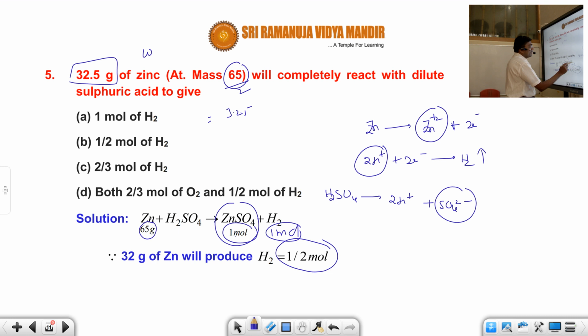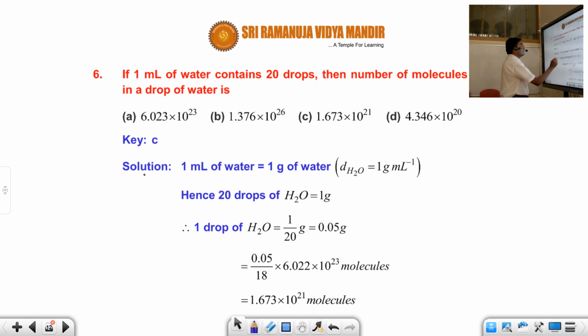Well, let us move on to the next question. The next question is a very interesting question asked in a previous examination. If 1 ml of water contains 20 drops. So we do one thing. We take water here, 1 ml. This 1 ml contains 20 drops, first of all.